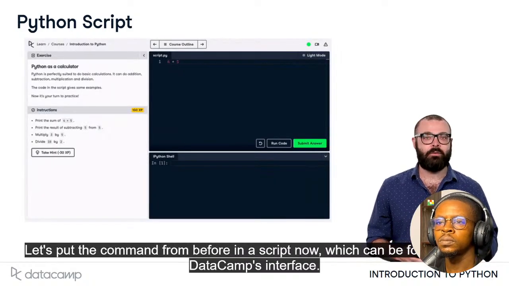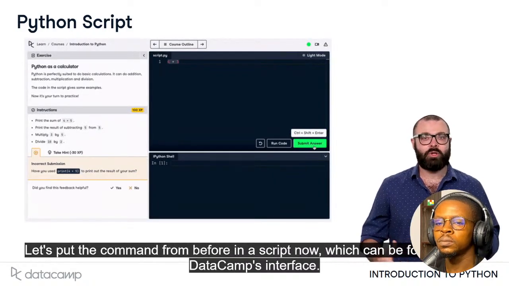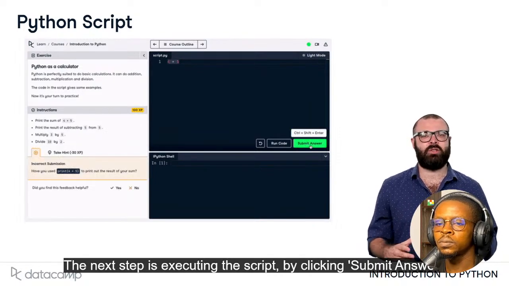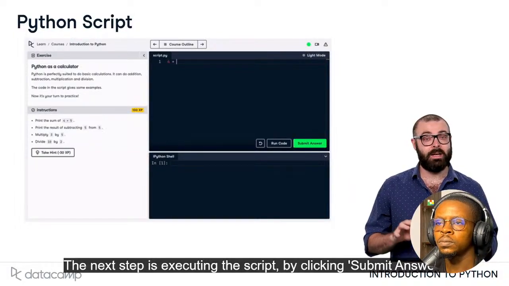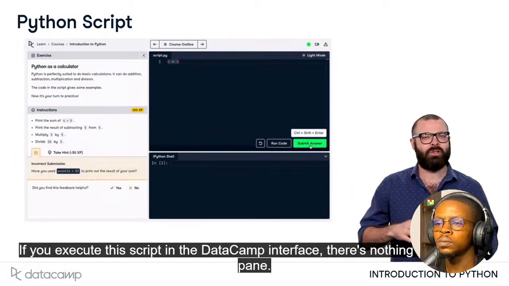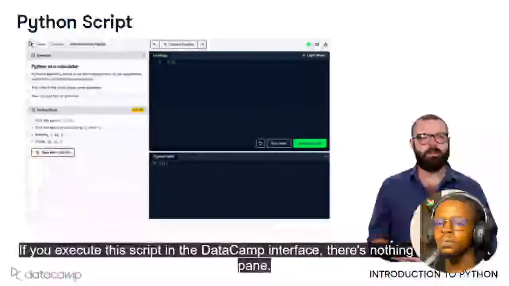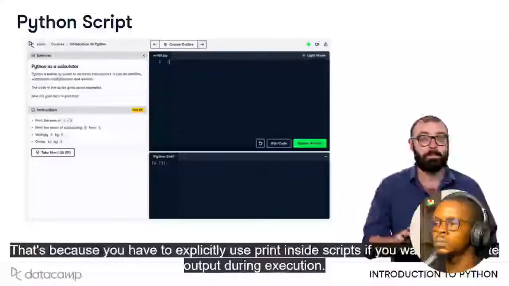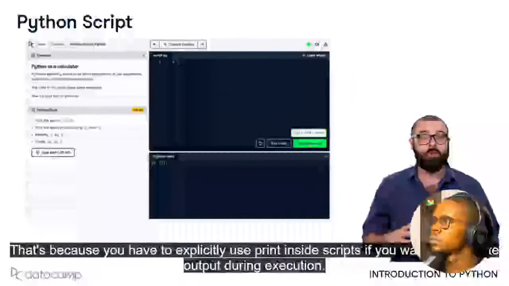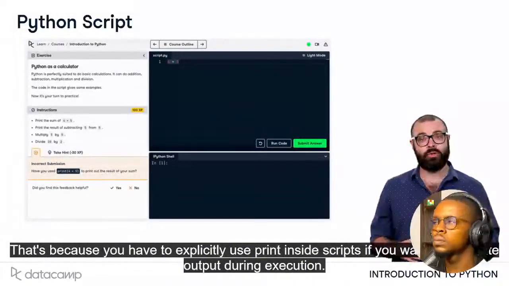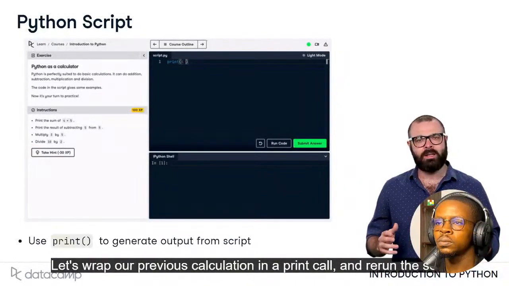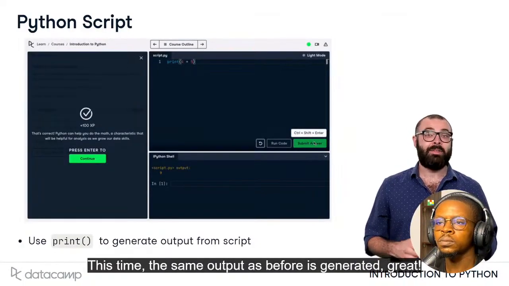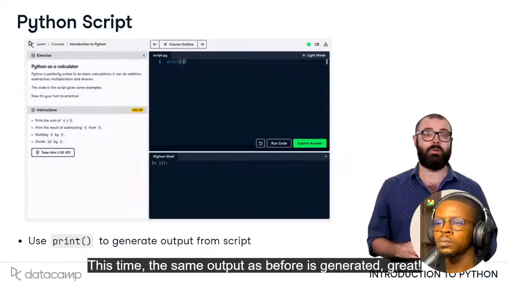Let's put the command from before in a script now, which can be found here in DataCamp's interface. The next step is executing the script by clicking Submit Answer. If you execute this script in the DataCamp interface, there's nothing in the output pane. That's because you have to explicitly use print inside scripts if you want to generate output during execution. Let's wrap our previous calculation in a print call and rerun the script. This time, the same output as before is generated.